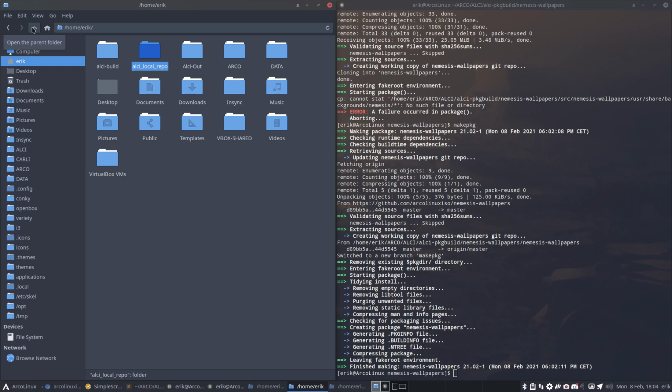That's the point, being free from everybody and just build your own ISO based on ArcoLinux with this Calamares, with a graphical environment, click, click, click, click, done.